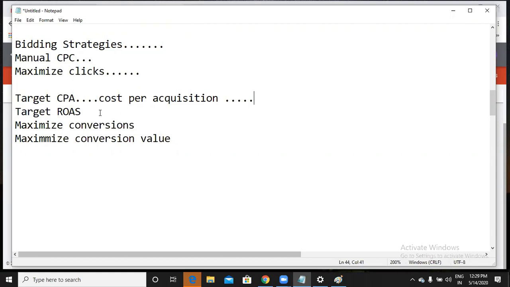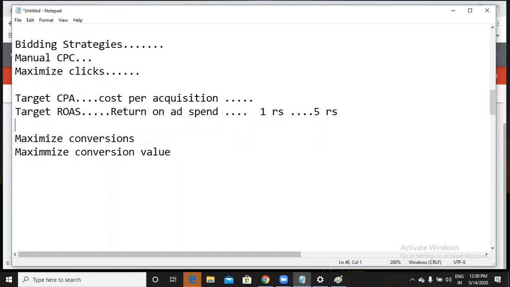The next thing is target ROAS, which is return on ad spend. There is a slight difference between cost per acquisition and return on ad spend. With return on ad spend, I define to Google how much return I want from the ad spend. Let us say I used 1 rupee for my ad, and I am telling Google that I want 5 rupees in return. That is simply ROAS.